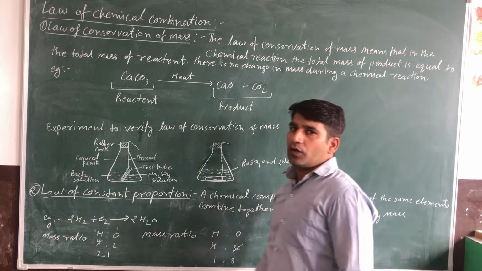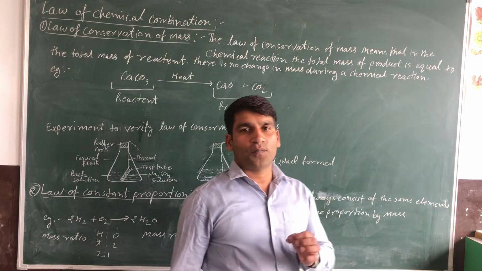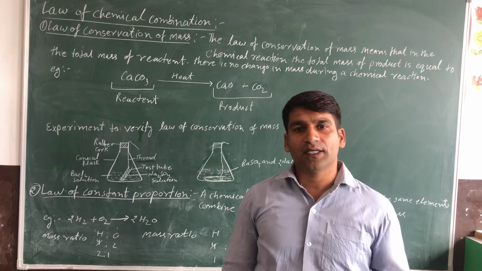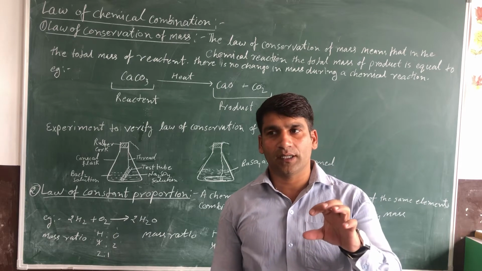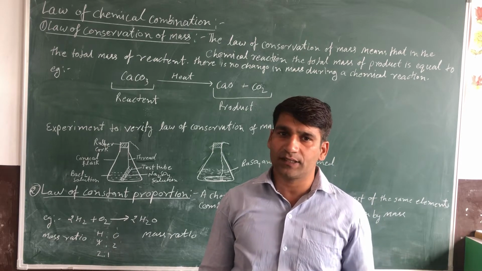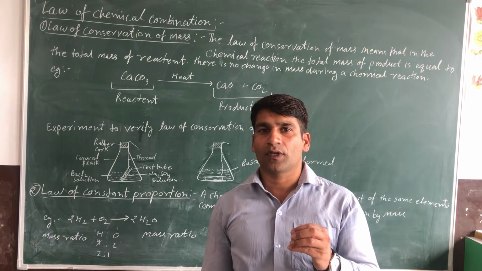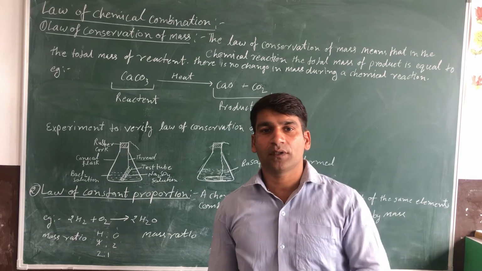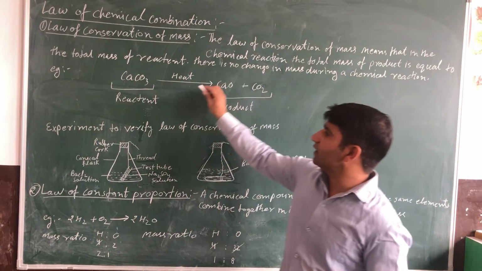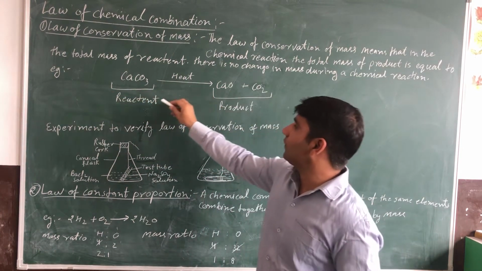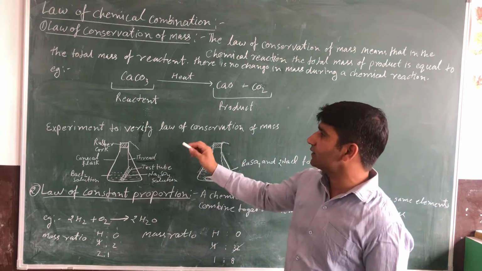It says that when chemicals react to each other, the mass of reactant is equal to the mass of product. The mass of product is neither increased nor decreased. It remains the same at the time of a chemical reaction. Now we explain this with an example of the law of conservation of mass.